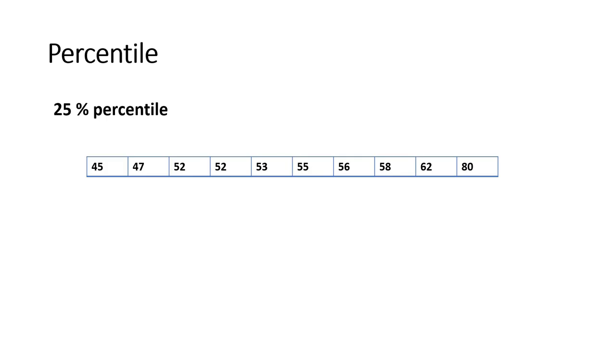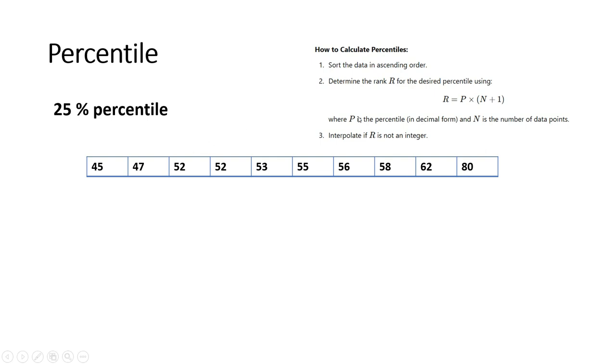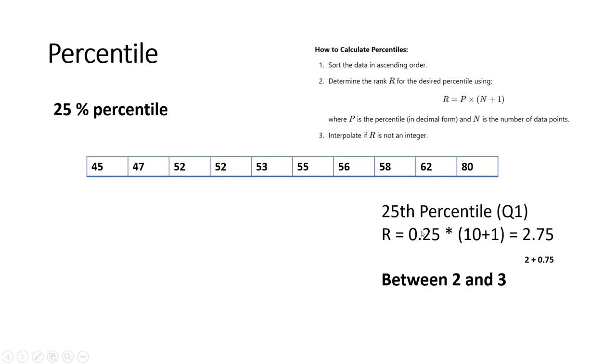For example, this is the data. The first step in order to calculate the percentile is to sort the data in ascending order, as I already did, and then we will determine the rank. The formula is very simple: the percentile we are focusing on, in this scenario 25%, multiplied by the total number of records plus 1. The 25th percentile is Q1, so we write it in decimal, 0.25, multiplied by the total number of records, 10, plus 1, which equals 2.75.